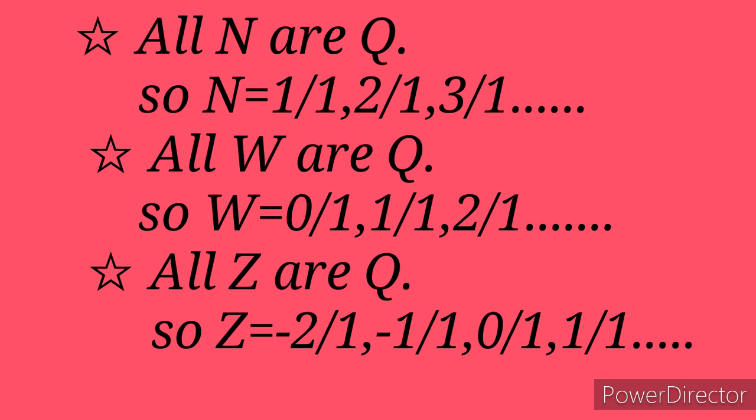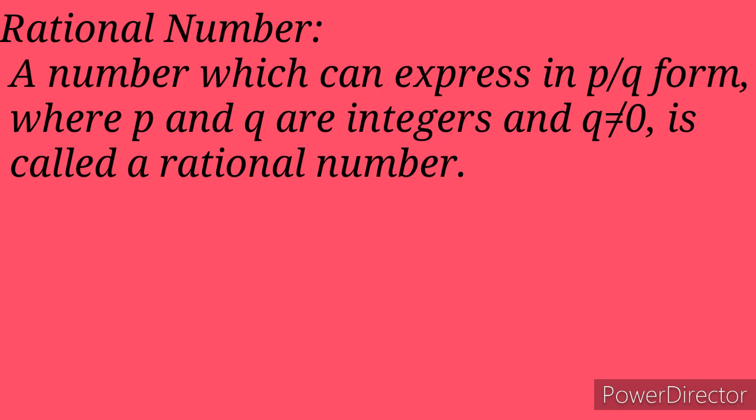All natural numbers are in whole numbers, all whole numbers are in integers, and all integers are in rational numbers. Therefore, the biggest group is rational numbers and the smallest group is natural numbers. Rational number: a number which can be expressed in p by q form, where p and q are integers and q is not equal to 0, is called a rational number.